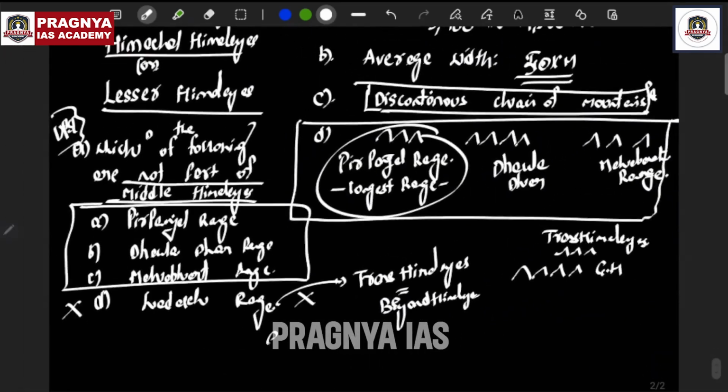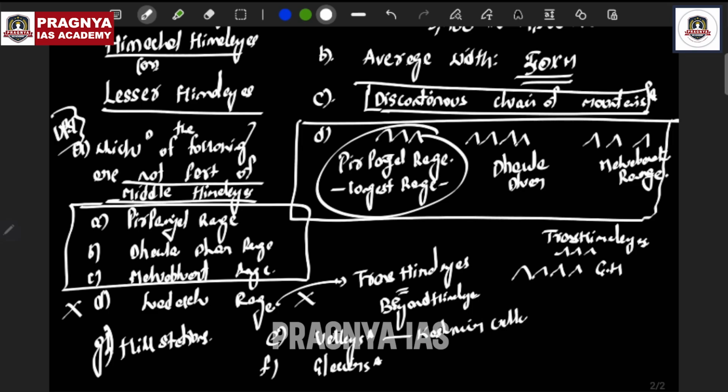And one more important point about the Himachal Himalayas, or Middle Himalayas, or Lesser Himalayas, is that they are full of valleys, full of glaciers, and also full of numerous hill stations. For example, the Kashmir Valley is part of it. The Kangra Valley of Himachal Pradesh is part of it. The Kulu Valley of Himachal Pradesh is part of it.